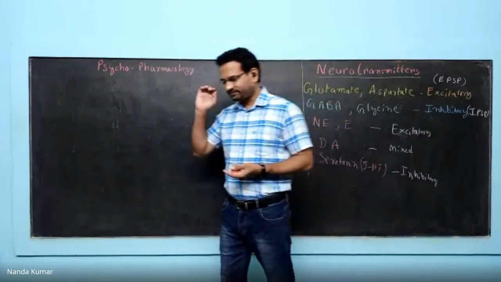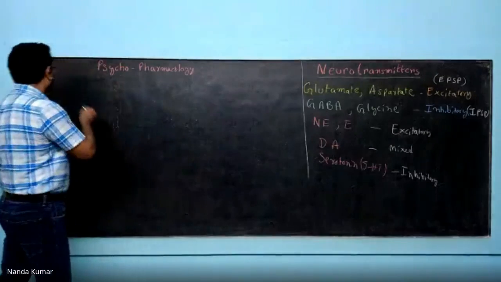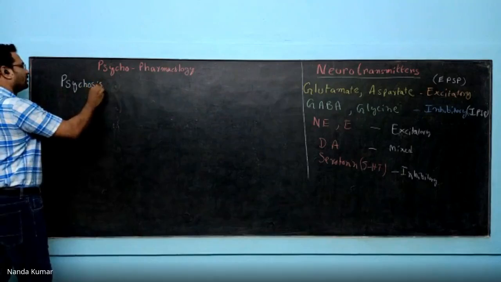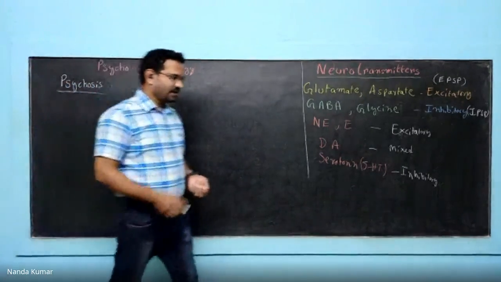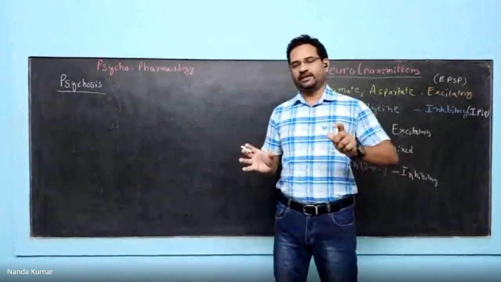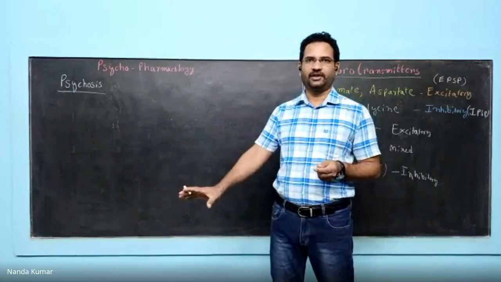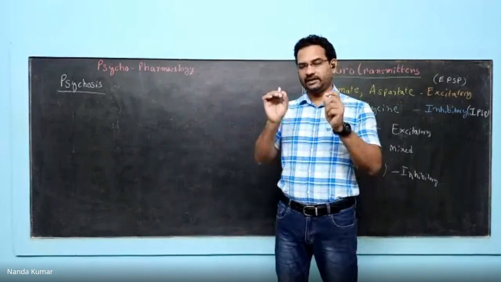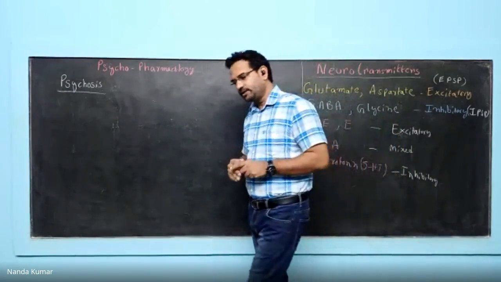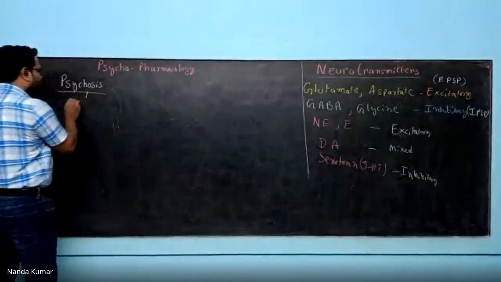Now, all of them, let us see one by one. Let me start with psychosis. See, the major psychological diseases are of two types: psychosis and neurosis. Neurosis is a slightly lower grade of psychological problem. Psychosis is a major ailment affecting a majority of the population. Now, psychosis is also considered as schizophrenia.